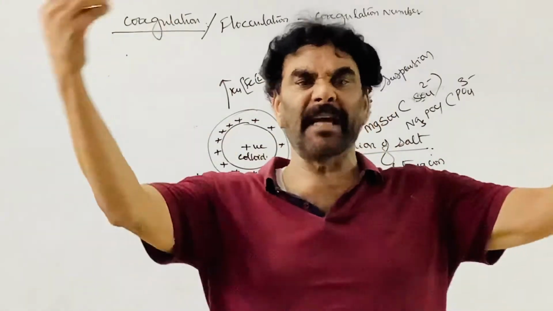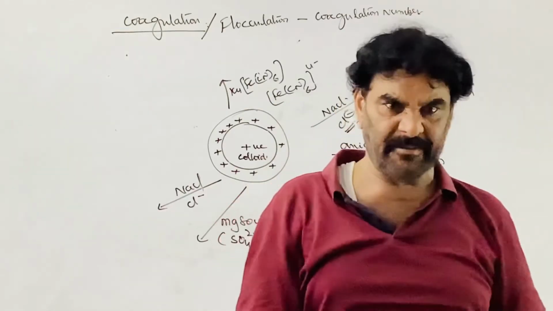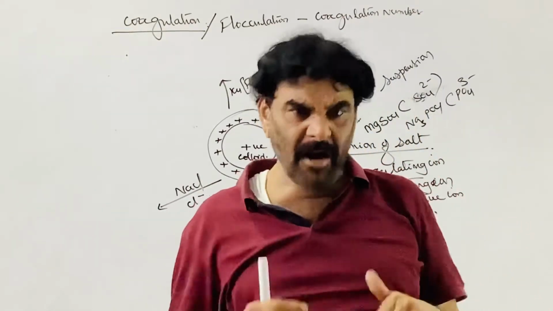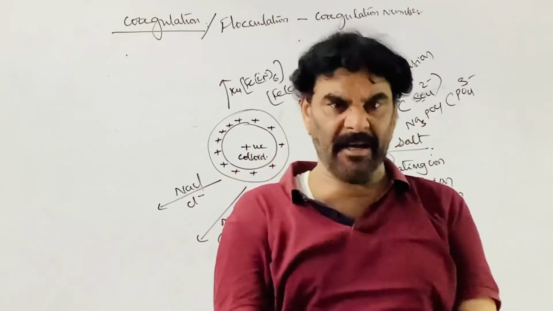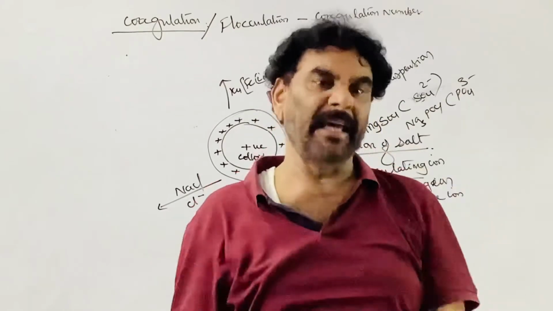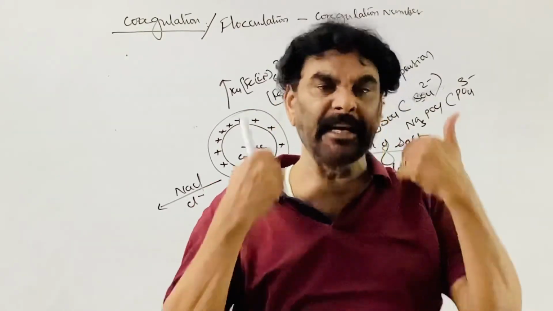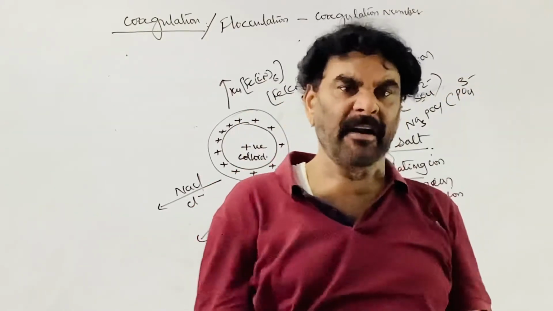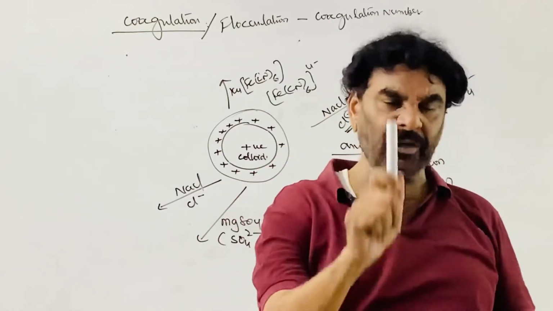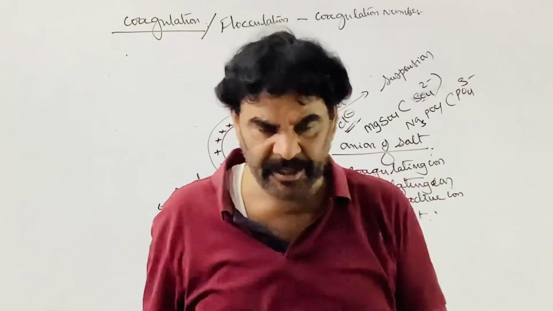Different electrolytes have different capacity. That is the precipitating ability of the electrolyte. The precipitating ability of the electrolyte depends on the charge on the active ion, the coagulating ion.